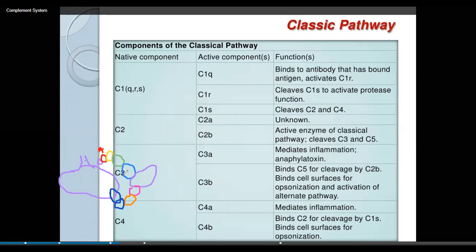This complex is known as the C5 convertase, and it will recruit C5.